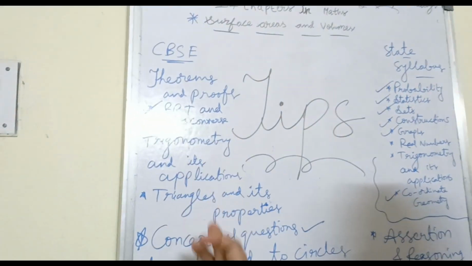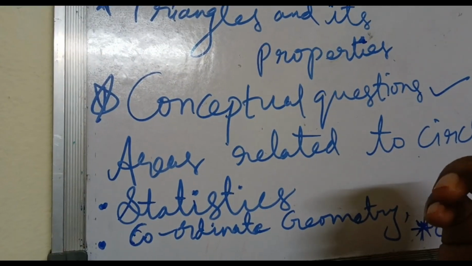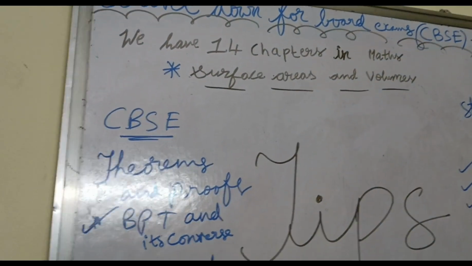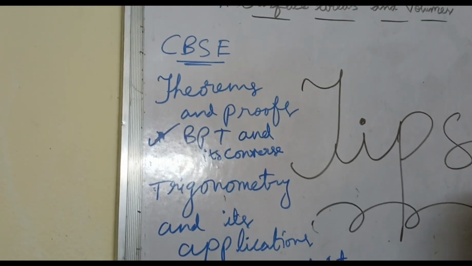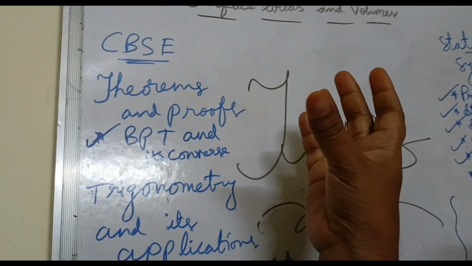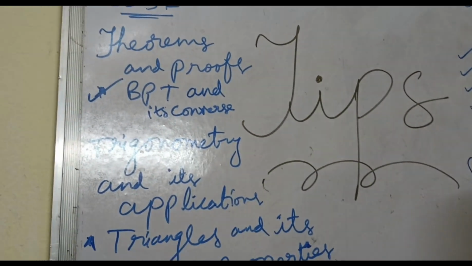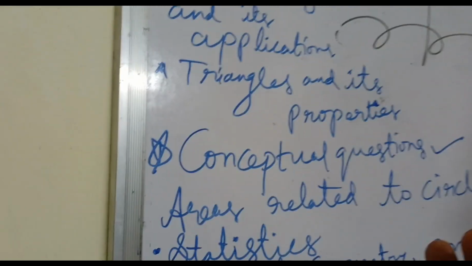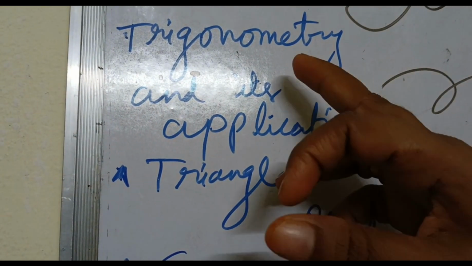They have to learn mainly conceptual questions. They have to practice. They should know every formula of all the 14 chapters. First of all, they have to list out the formulae of each chapter, and daily from now, if they write one chapter's formulae and practice them, it will be so nice for them. They will never forget.